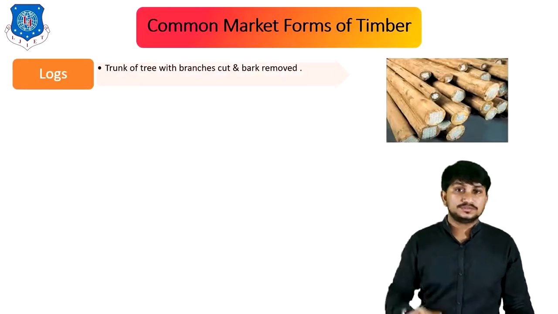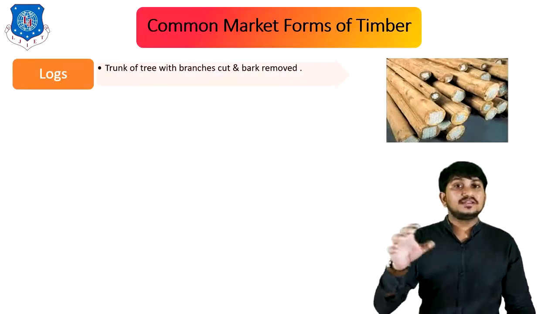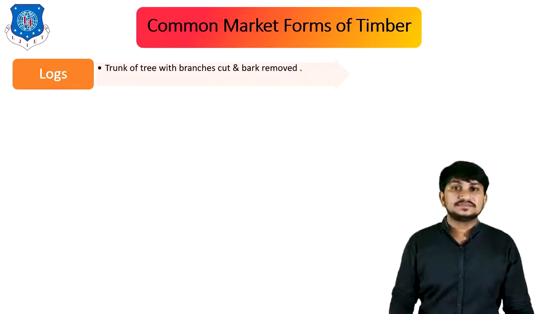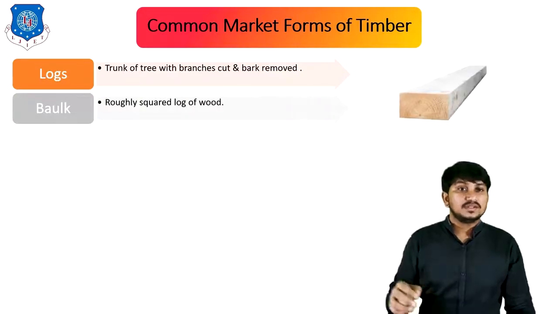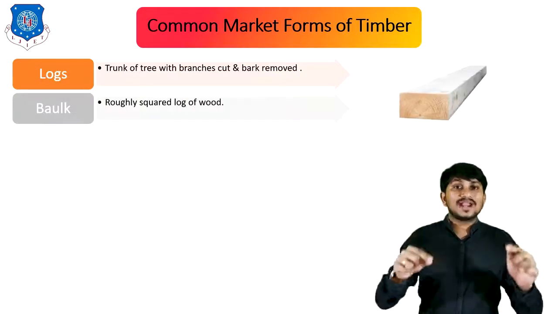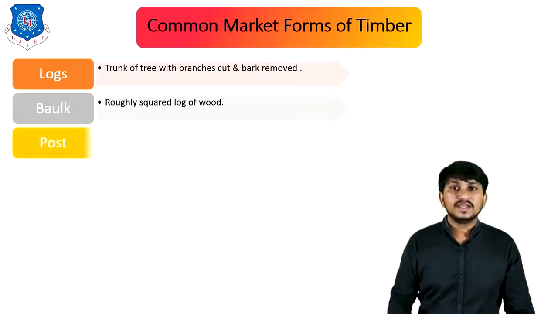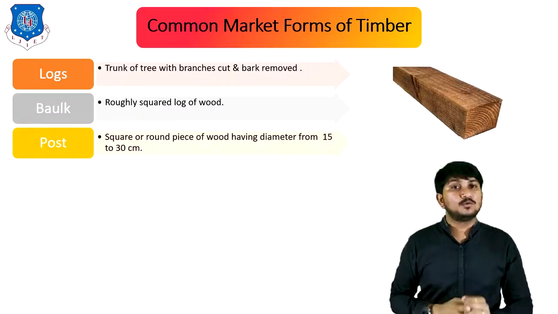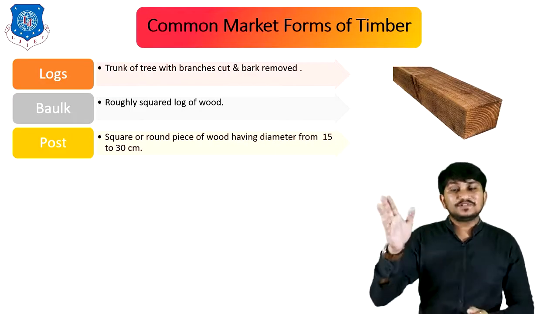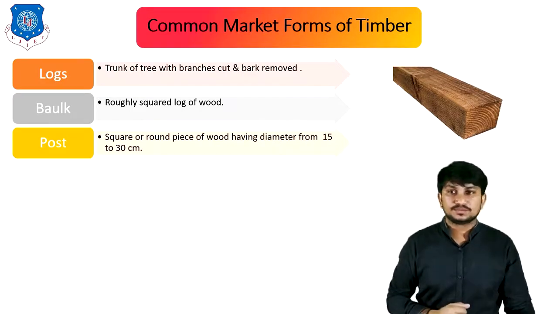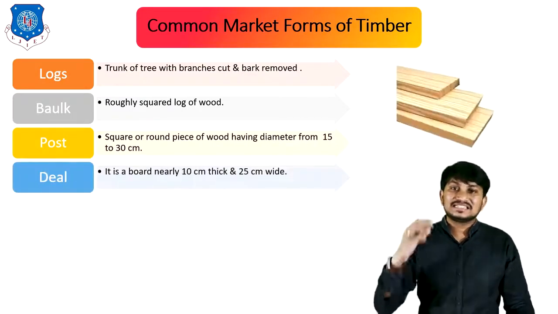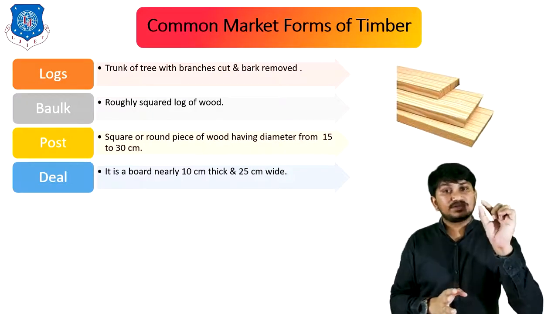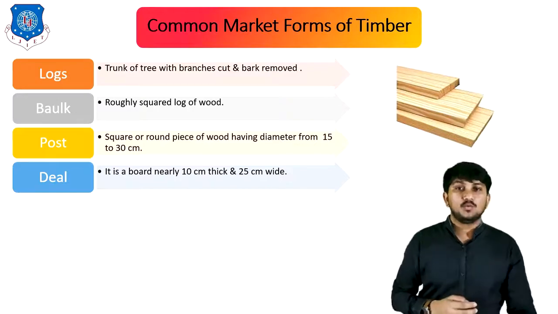First is log. It is a trunk of tree with branches cut and barks removed. This is called as logs. Second is balk. It is roughly a square log of wood. Third is post. It is square or round piece of wood having diameter from 15 cm to 30 cm. Fourth is dill. It is board nearing 10 cm thick and 25 cm width.